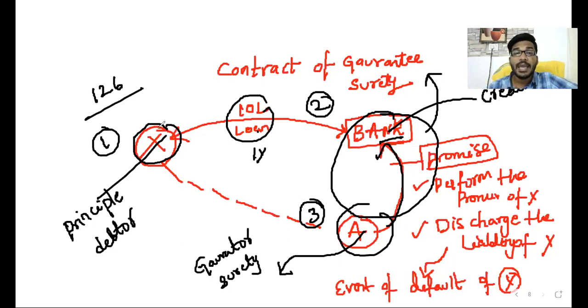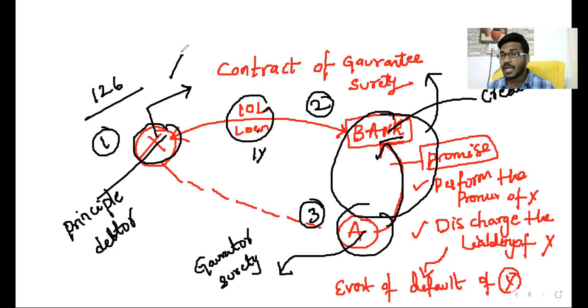So who is liable to pay? X is liable to pay. X pays the money, no problem. A is not liable. Ambani is not liable. Sir, if X fails, then only Ambani is liable. Attention here, initially who is liable, sir? Principal debtor is liable. Principal debtor fails to pay, then only surety is liable.